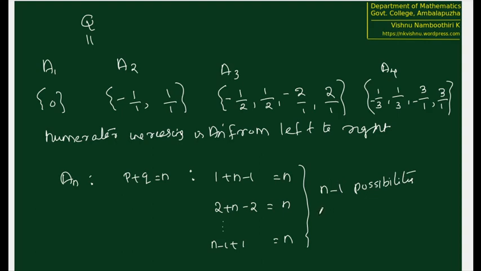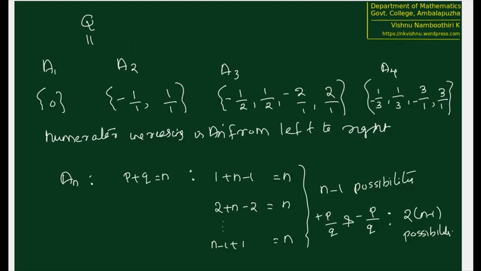But if we consider both p by q and minus p by q, then there are 2 times n minus 1 possibilities. So A_n will be having at most 2 times n minus 1 elements. Why are we saying at most 2 times n minus 1 elements?